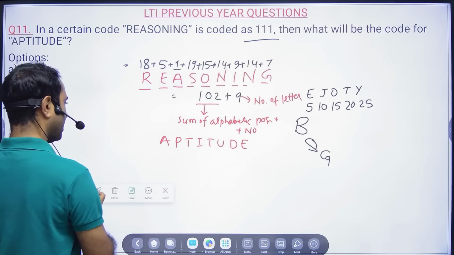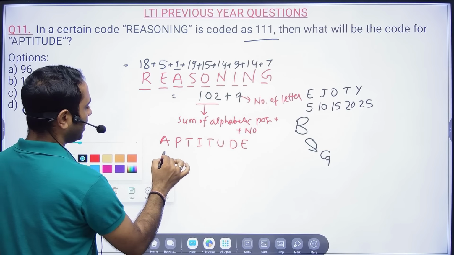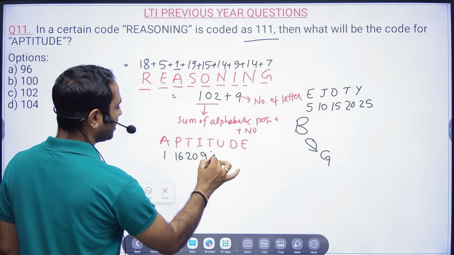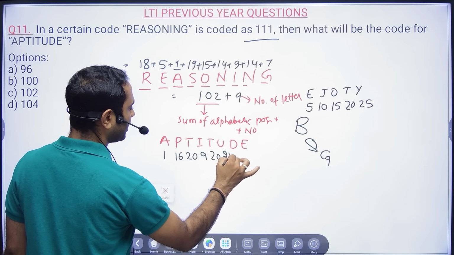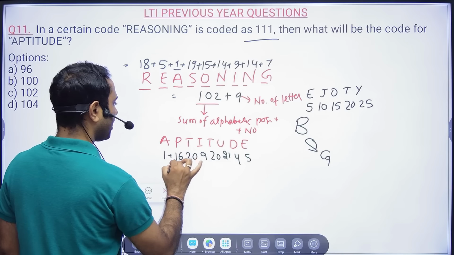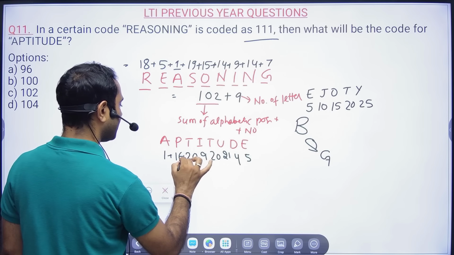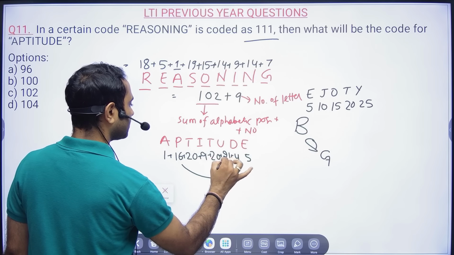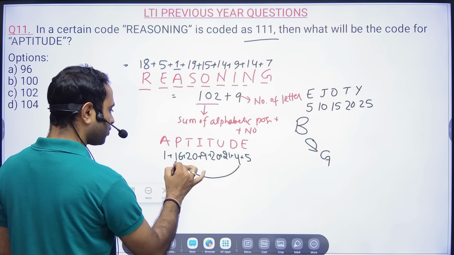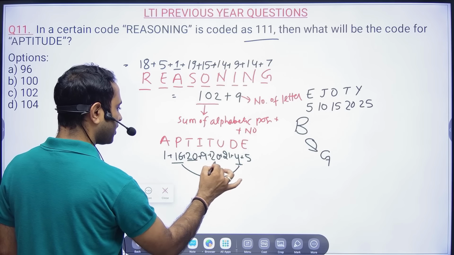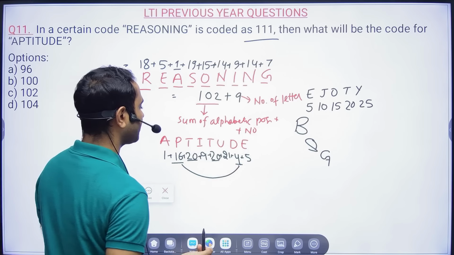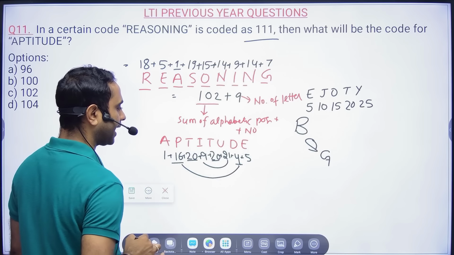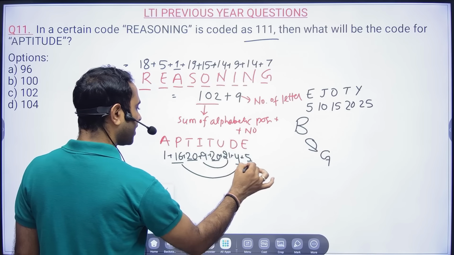Okay. Now in aptitude, A is 1, P is 16, T is 20, I is 9, T is 20, U is 21, D is 4, E is 5. Now here, 16 plus 4 is 20, and 20 plus 20 is 40, 40 plus 20 is 60, and 60 plus 30 is 90, 90 plus 5, 95, 96.